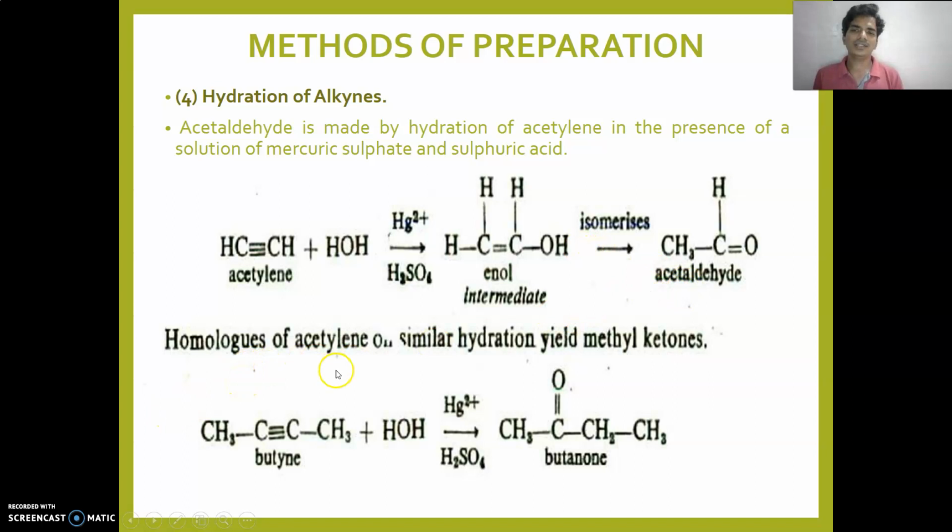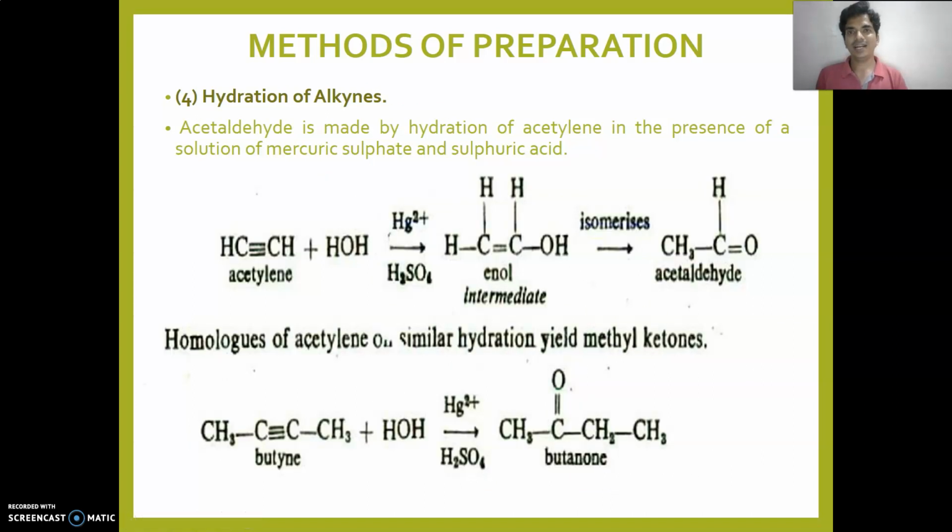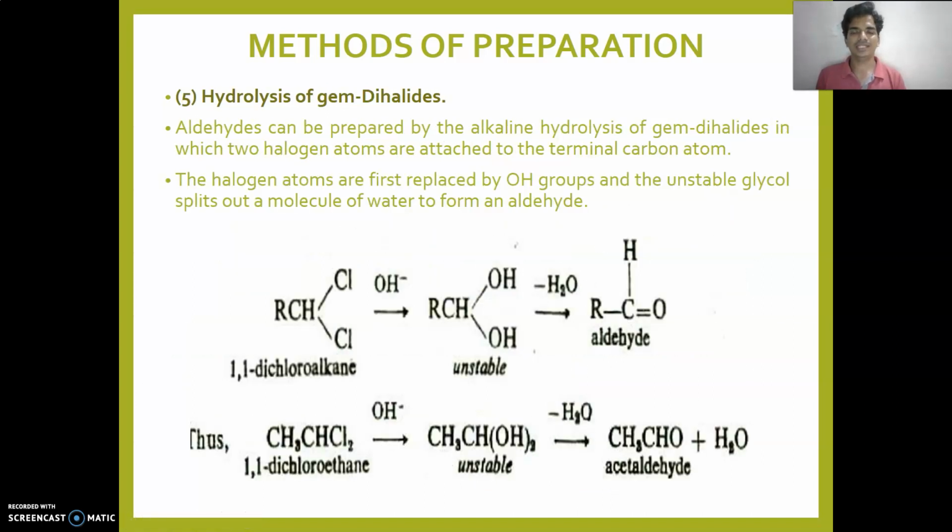Homologous acetylenes, on similar hydration, yield a methyl ketone. So butyne hydration, the same reaction, gives butanone, a ketone. So we get the idea that there is keto-enol tautomerism in this reaction.